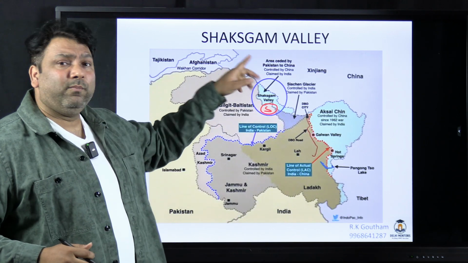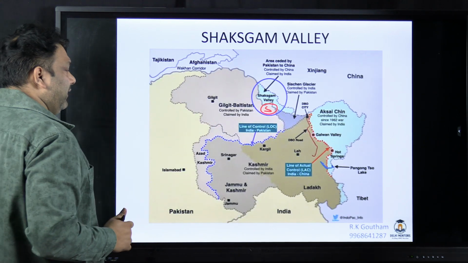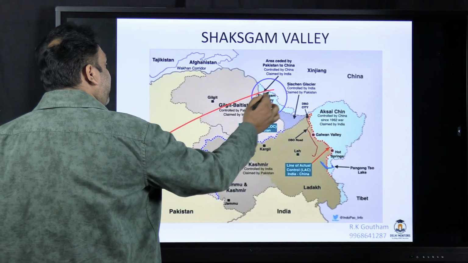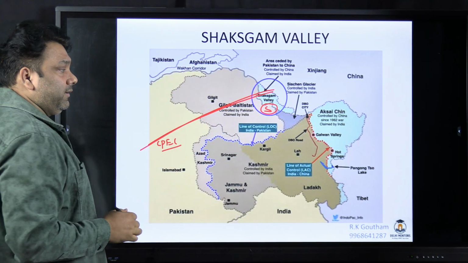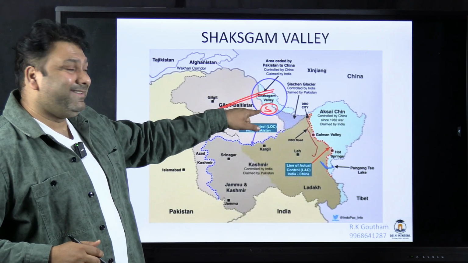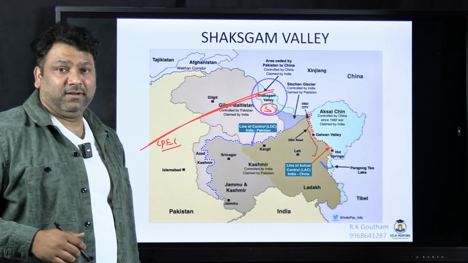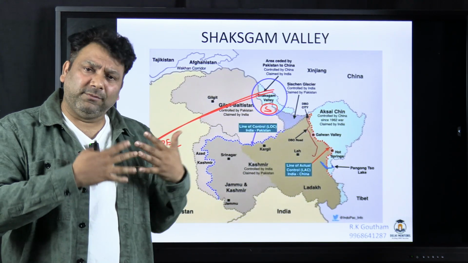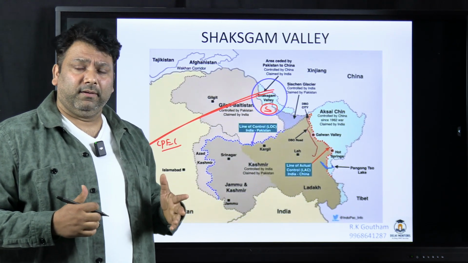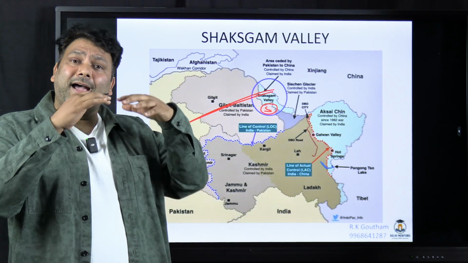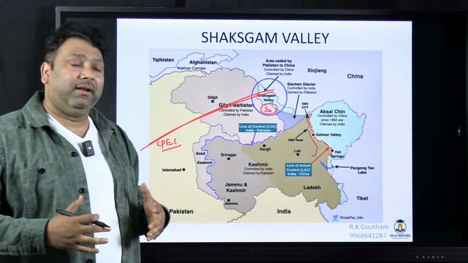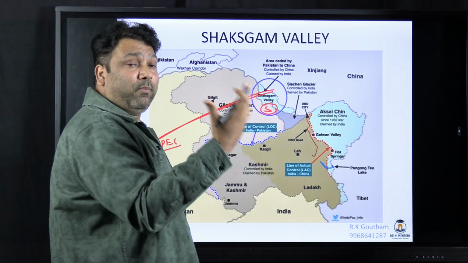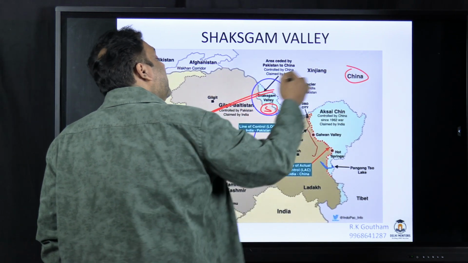Now it is very important for China because the CPEC, China Pakistan Economic Corridor, is passing through here, and it is sitting just above the Siachen, and Siachen has been a flashpoint for India and Pakistan. It's also called as world's highest battlefield, and उसके just ऊपर आपकी शक्सगाम वैली है, जहाँ पे आपका दूसरा दुश्मन चाइना है.